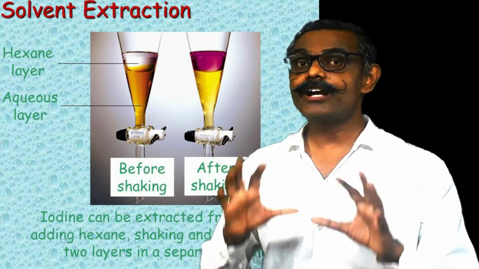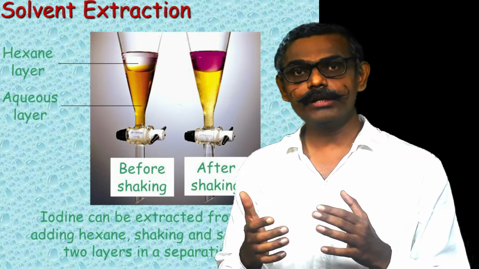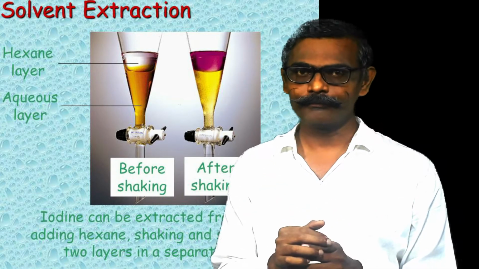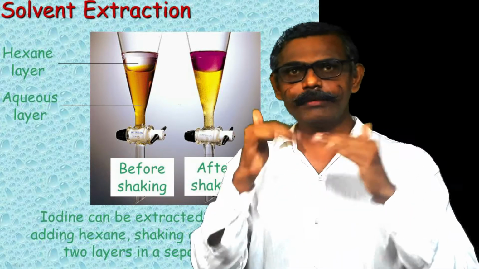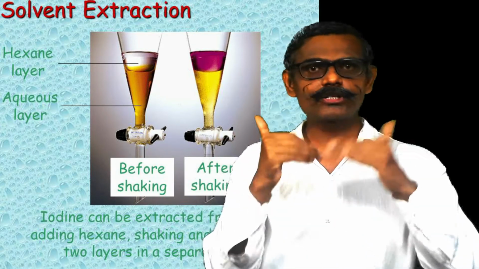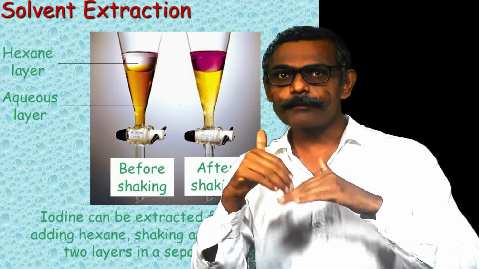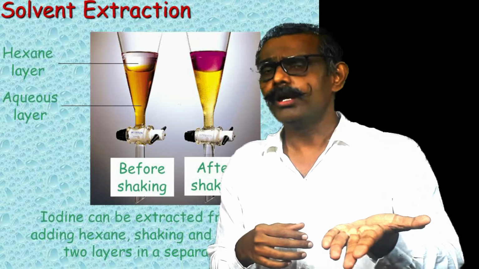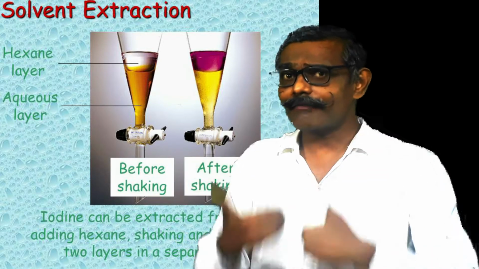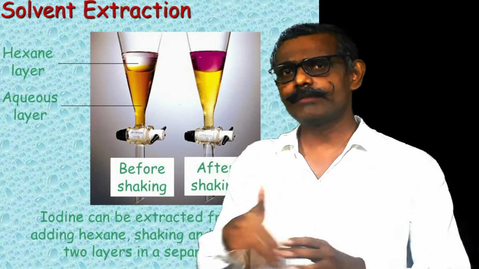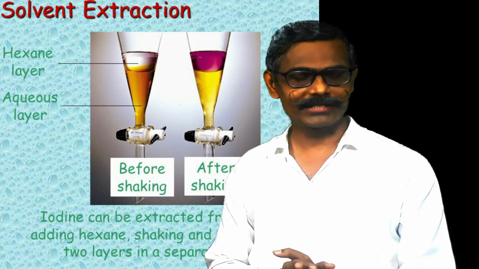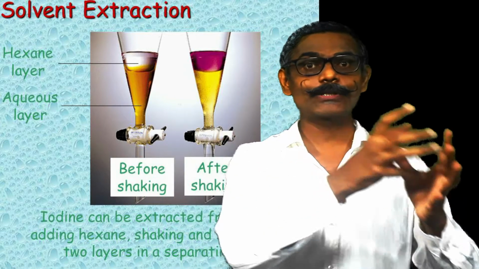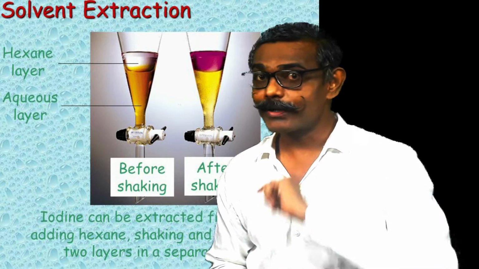One other example is the partition coefficient experiment. Iodine has solubility in aqueous medium as well as organic medium, but only up to a particular limit, so there is a distribution ratio. If I want to bring it completely into the organic medium, I repeatedly apply organic solvent and it will go into the organic medium. If I want to bring it from the organic medium to the aqueous medium, I repeatedly apply the aqueous medium and it will come into the aqueous medium. So moving the solute from one place to another is possible by the solvent extraction method.